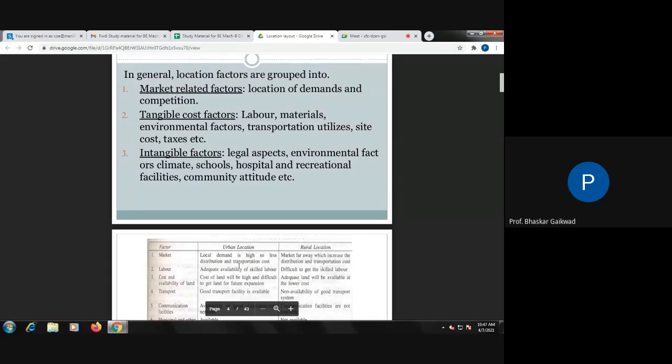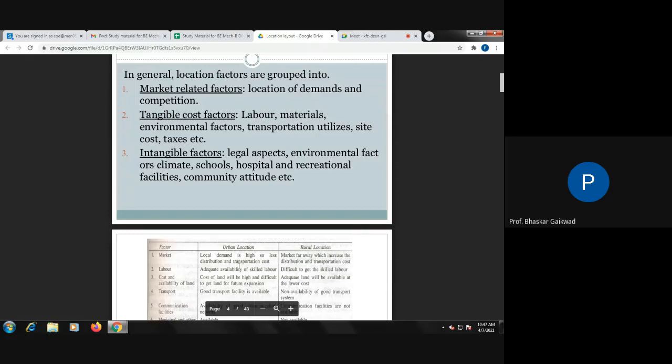After this, there are two types of factors: tangible factors and intangible factors. Tangible means we can touch them, and they are directly involved in manufacturing. Intangible means supporting the product, not touching the actual manufacturing, but helping indirectly.